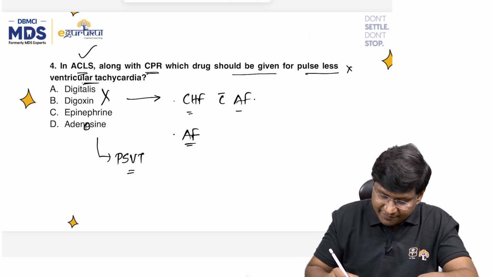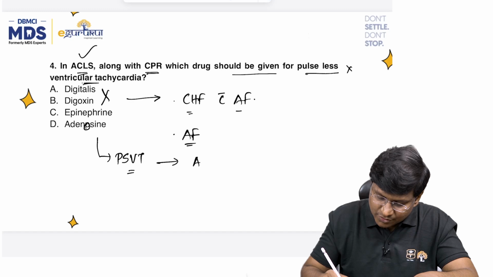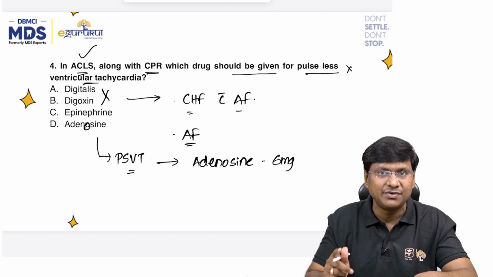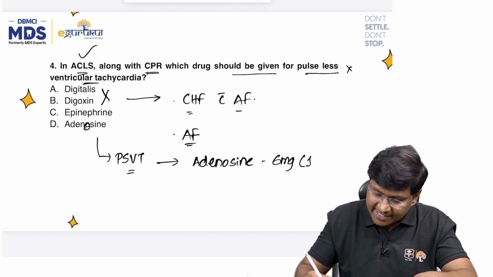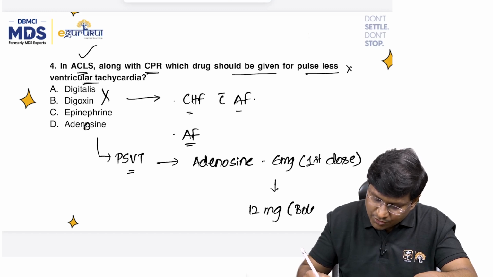Understood? And if the vagal maneuvers fail, then we give the adenosine. And what will be the dosage of the adenosine? That is 6 milligrams IV bolus that we give as the first dose. And if the patient does not respond to the 6 milligrams, the second dose we give is 12 milligrams bolus.